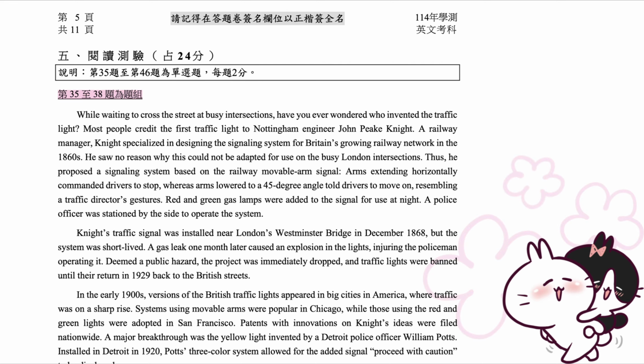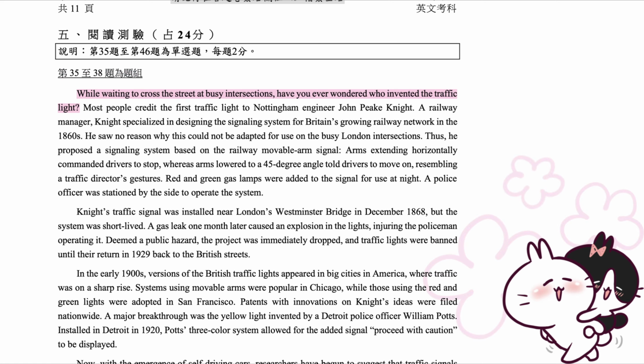Questions 35 to 38 form a set. While waiting to cross the street at busy intersections, have you ever wondered who invented the traffic light? Most people credit the first traffic light to Nottingham engineer John Peake Knight. A railway manager, Knight specialized in designing the signalling system for Britain's growing railway network in the 1860s. He saw no reason why this could not be adapted for use on the busy London intersections.